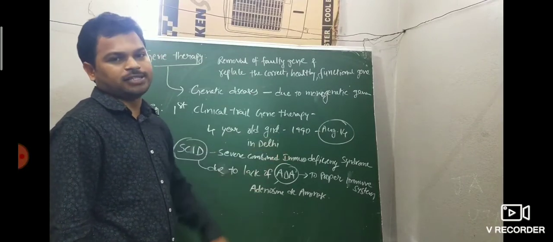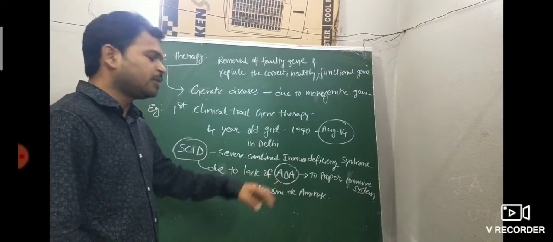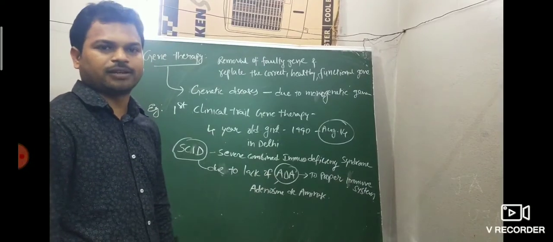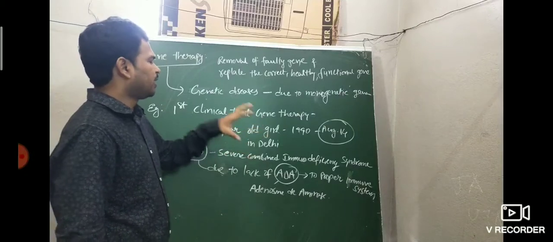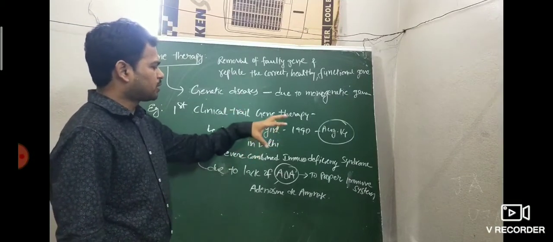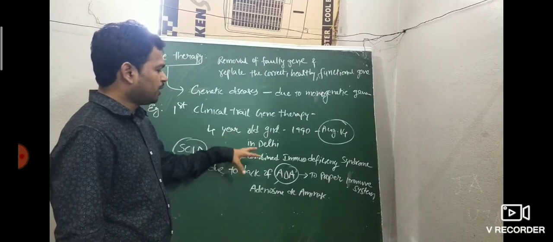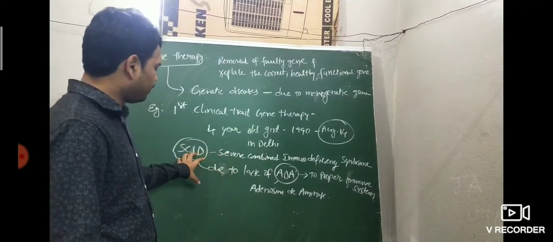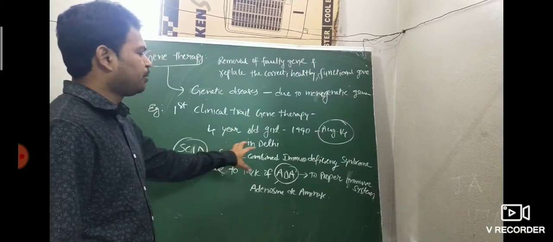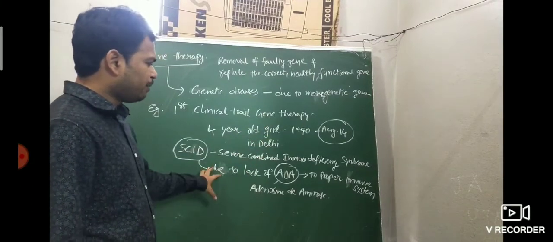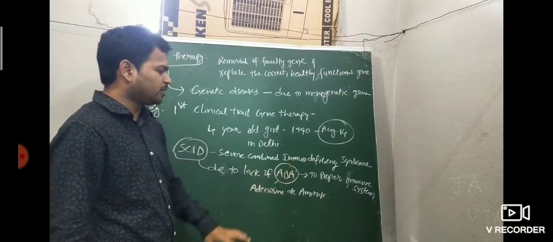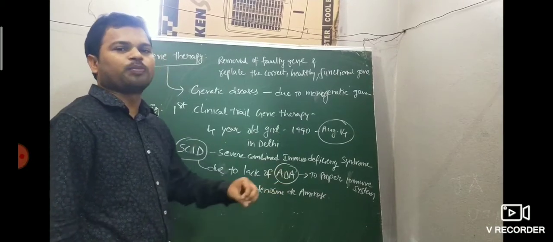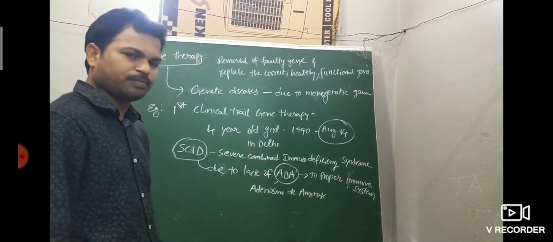How is this disease treated? The ADA gene is present in T lymphocytes. So, the first clinical trial was conducted on 1990 August 14, on a 4-year-old girl in Delhi suffering from SCID. It comes due to lack of the ADA gene, adenosine deaminase, whose function is the proper functioning of the immune system.